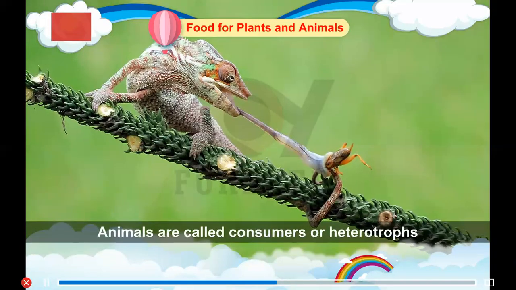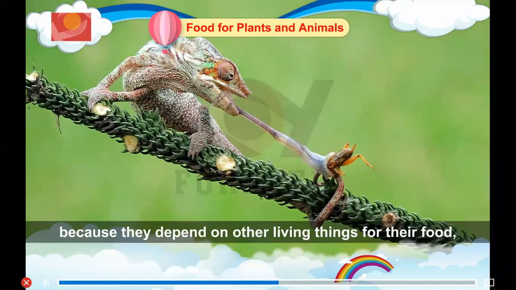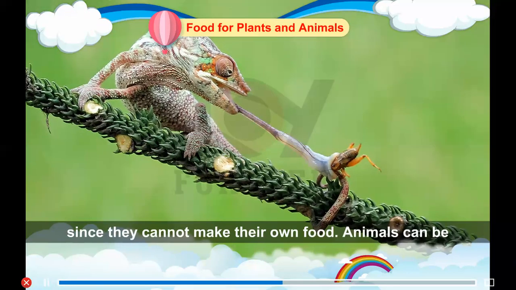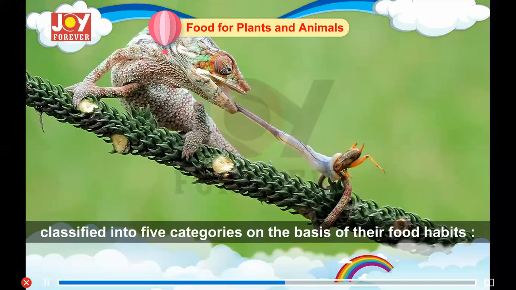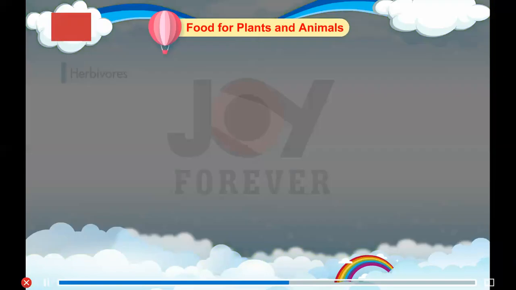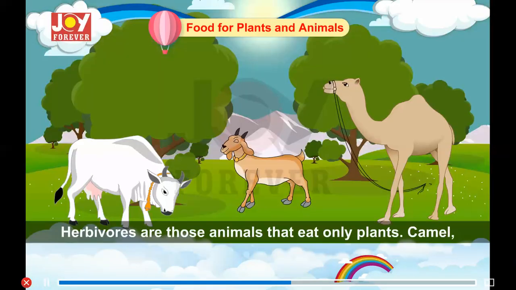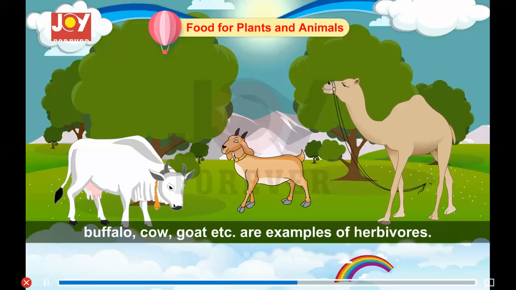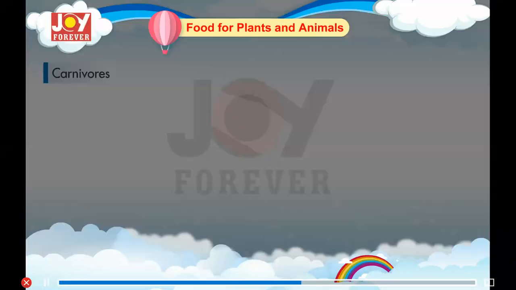Animals and their food. Animals are called consumers or heterotrophs because they depend on other living things for their food since they cannot make their own food. Animals can be classified into 5 categories on the basis of their food habits. Herbivores. Herbivores are those animals that eat only plants. Camel, buffalo, cow, goat, etc. are examples of herbivores.